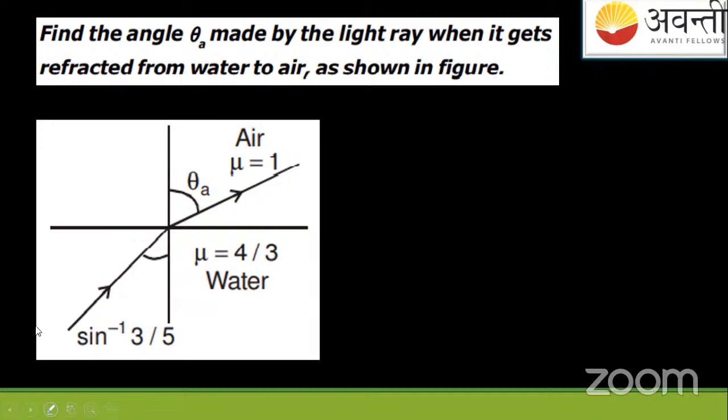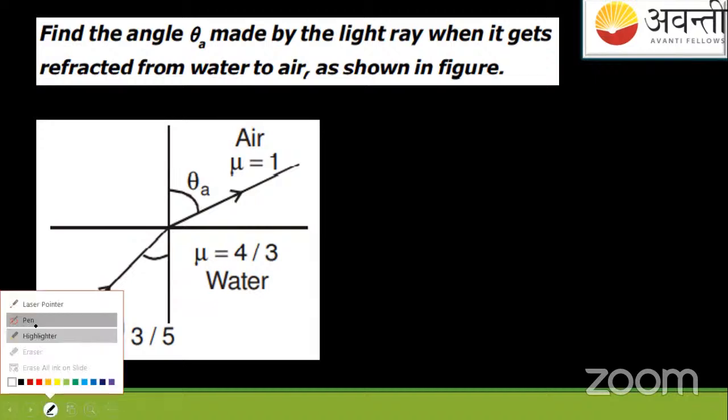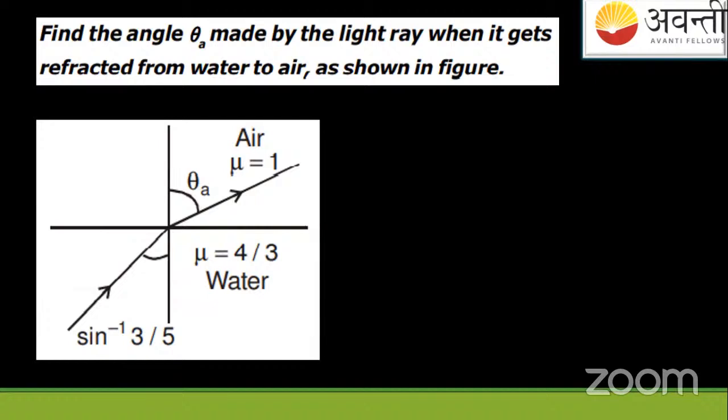Great. So see what is happening. This is a boundary which is separating two mediums. The first medium is water, mu equals 4/3. The second medium is air, mu equals 1. And the angle of incidence given to you here is sine inverse 3/5.